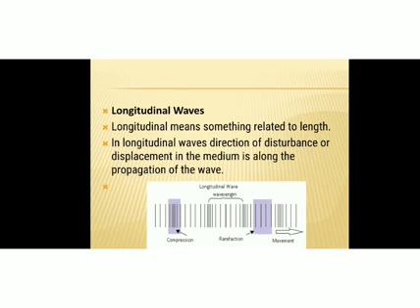Now another type of wave is longitudinal waves. Longitudinal means something related to length. In longitudinal waves, the direction of disturbance or displacement in the medium is along the propagation of the wave.